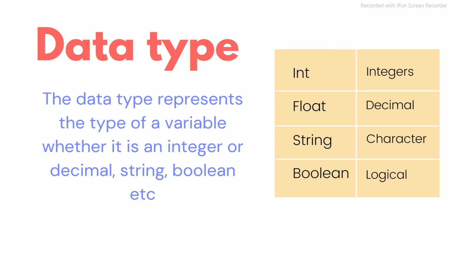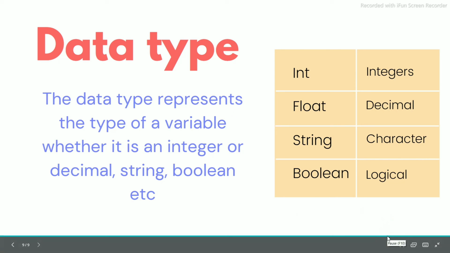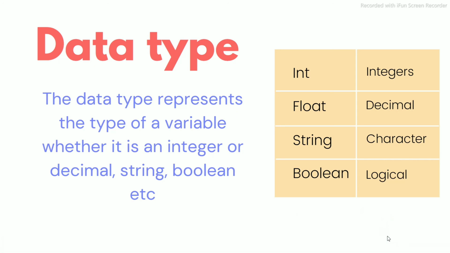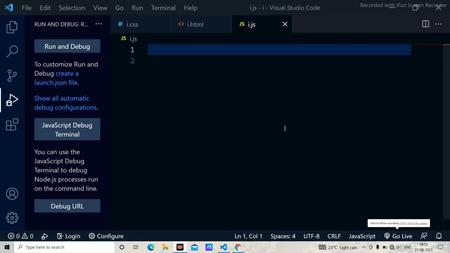And if you write any number, I'm taking an example. I'm using x equal to 10, and I'm using the code snippet typeof x. Because x equal to 10, and 10 is an integer, it will give me the result as int. If I'm using 10.5, because 10.5 is a decimal, it will give me the answer as a float. If instead of 10, I'm using 10 in double quotes or single quotes.